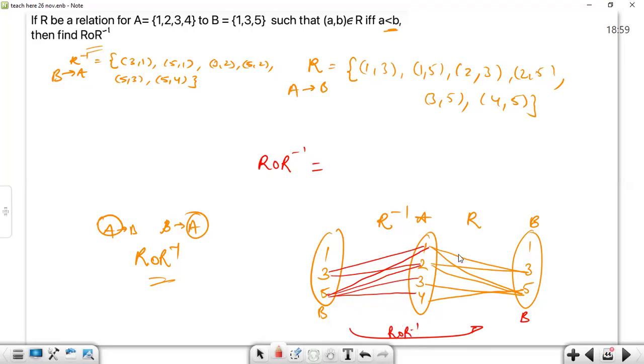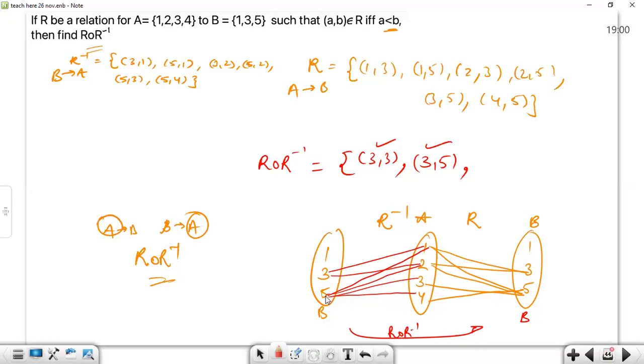So 3 to 1 and 1 to 3, so (3,3) should be there. 3 to 1 and 1 to 5, so (3,5) should be there, and there's no other way. 3 to 2 and 2 to 3, so (3,3) should be there, which is already there. 3 to 2 and 2 to 5, so (3,5) is already there. There's no other way then.